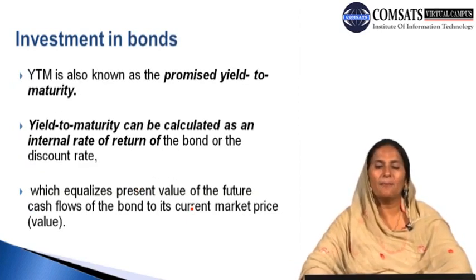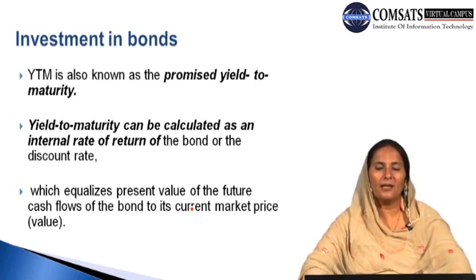YTM is also known as the promised yield to maturity. That is basically the amount which is promised to the investor.